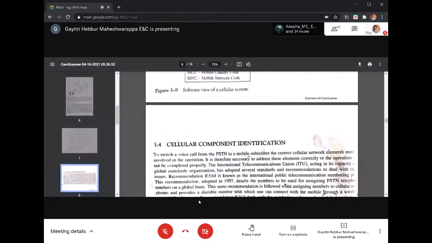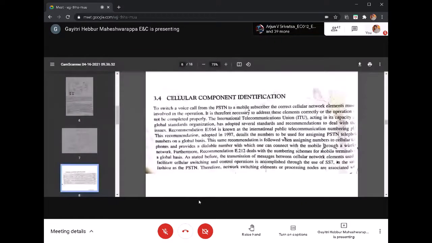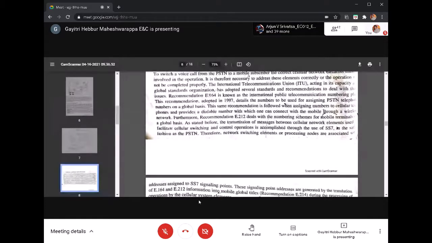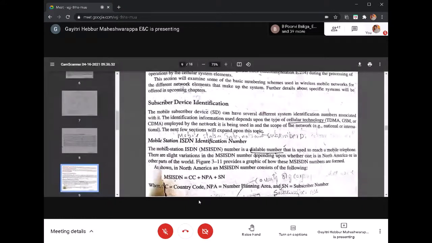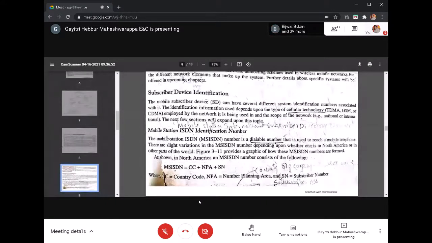Next is cellular component identification. How are we going to identify the subscriber device, the base station controller, and the radio base stations? First is subscriber device identification. Many mobile stations and radio base stations are there, so how are we going to identify the subscriber device? A mobile subscriber device can have several different system identification numbers associated with it, whether it is a GSM mobile or a CDMA mobile. Based on that, the identification numbers will be different.